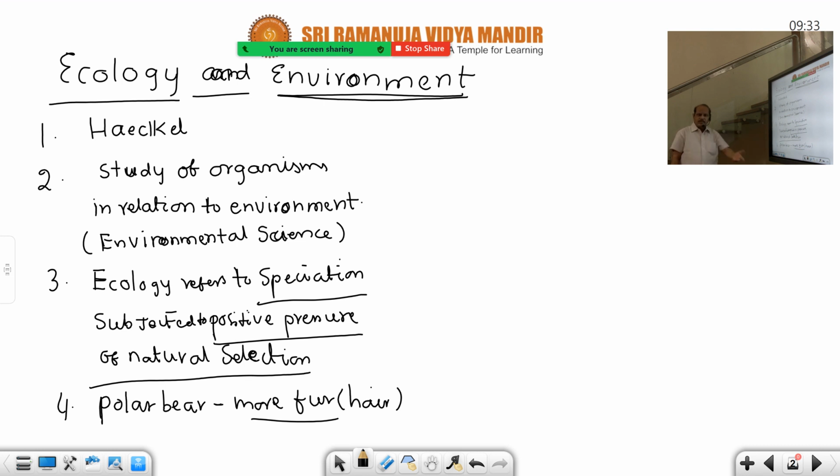In the polar regions, polar ice caps are there. The frigid zones are there. Icy zones are there. So severe cold conditions are there. They have to overcome all those unfavorable conditions. For that purpose, to overcome the unfavorable conditions prevailing in the polar ice caps, they develop more fur. This is one adaptation. Another one is to avoid the